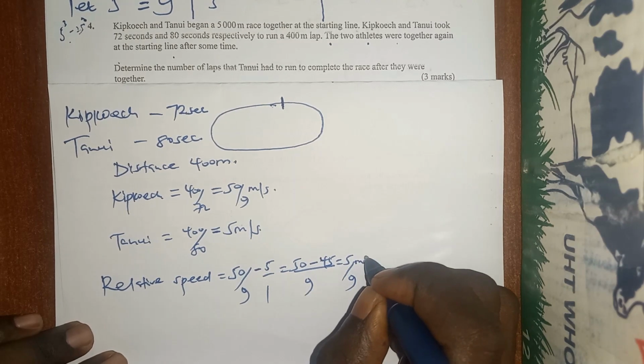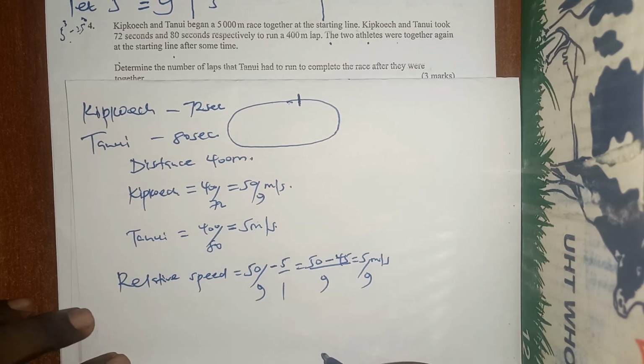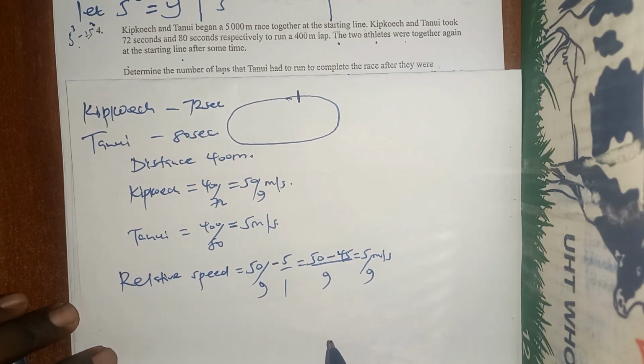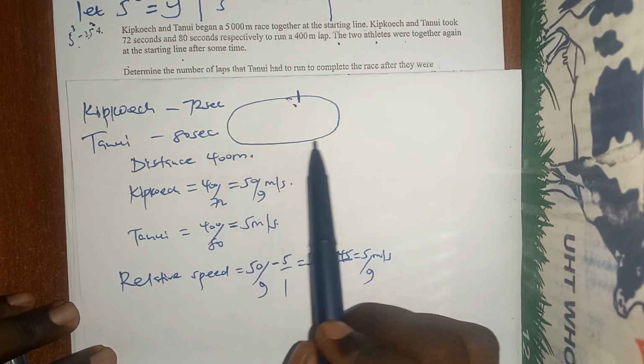Okay, so the relative speed is 5 over 9 meters per second, right? Now let's see how long it will take them to cover 400 meters at this relative speed. And I'm assuming that a whole lap is 400 meters, right?